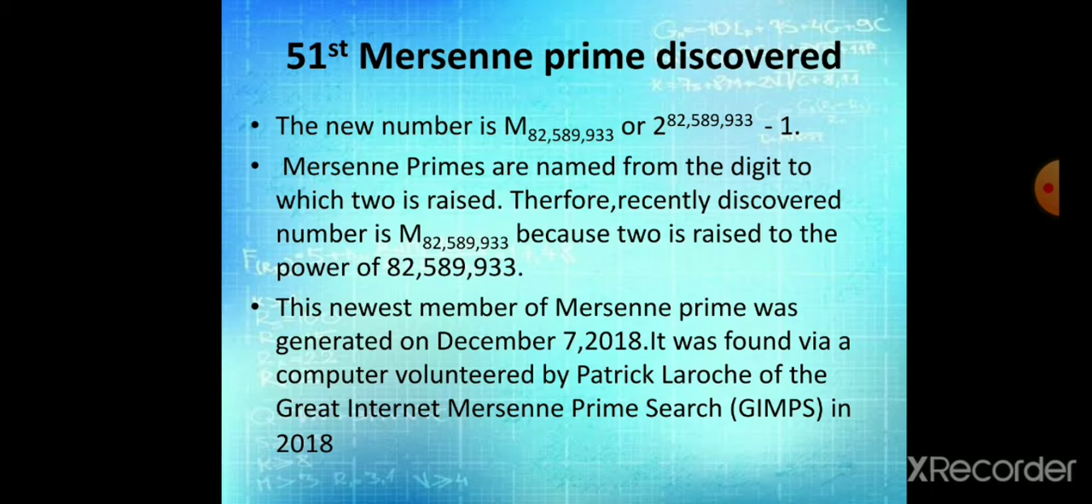Therefore, the recently discovered number is M subscript 82589933, because 2 is raised to the power of 82589933. This newest Mersenne prime was generated on December 7, 2018. It was found via a computer volunteered by Patrick Laroche of the Great Internet Mersenne Prime Search in 2018.